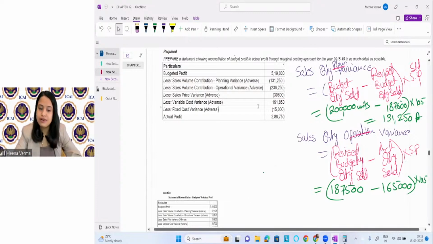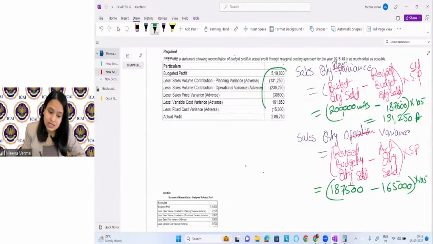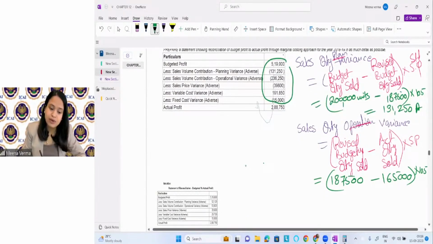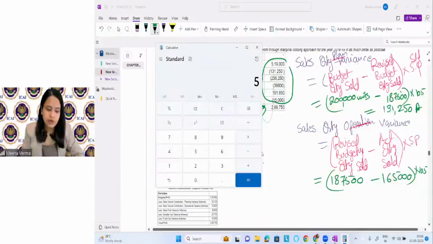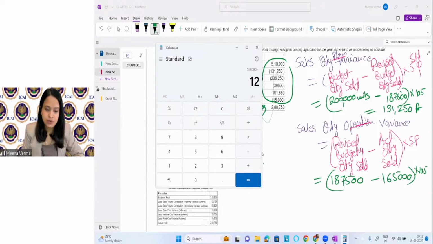Okay. Now you can reconcile, you can just check whether it is coming correct or not, right? Just consider these values. It should be coming equal to this value. Okay, let's do this quickly. 519,000 minus 131,250, right? Next, 236,250, right? Then next, 396,000. Next, plus 191,850 minus.